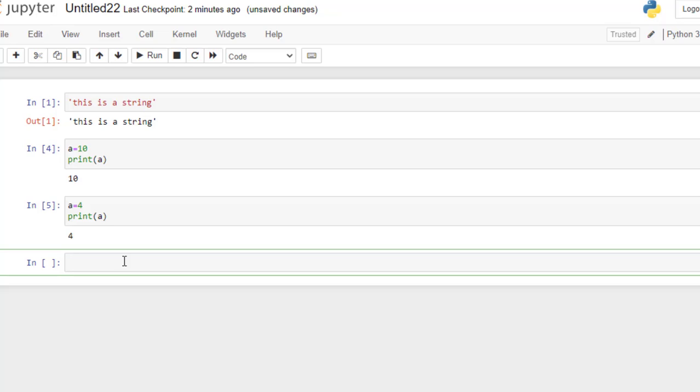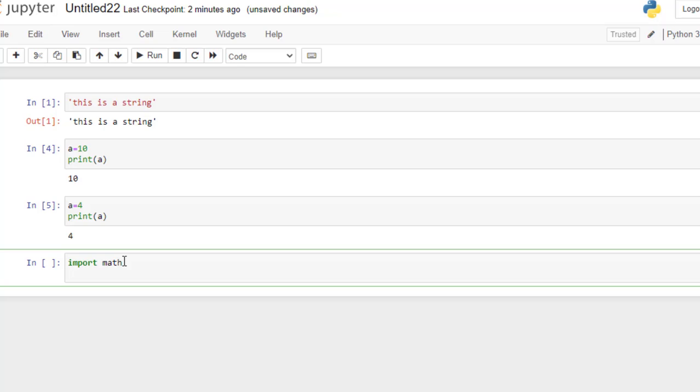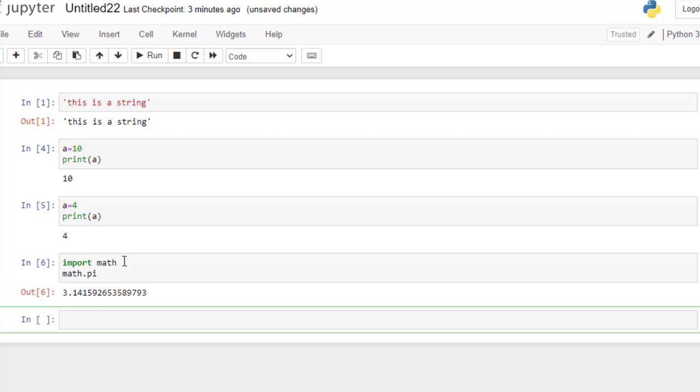Now, to give you an example of a constant, suppose the value of pi, which you know is constant, 22 by 7, about 3.14. There are different libraries in Python which can be used. If we import the math library, and from the math library we want the value of pi, then after printing it we get a constant value. This value can't be changed, so this is a constant.